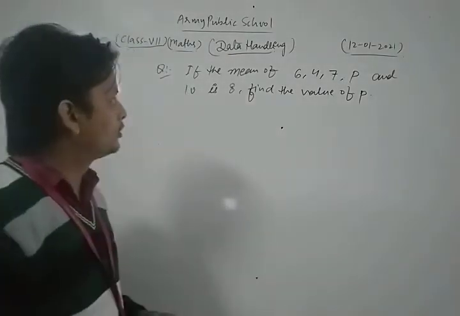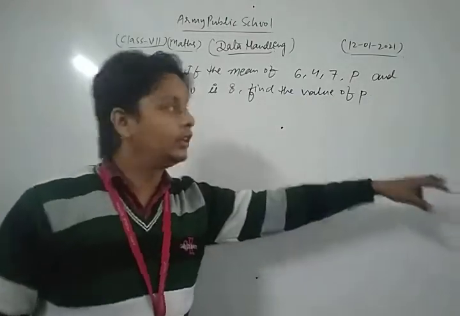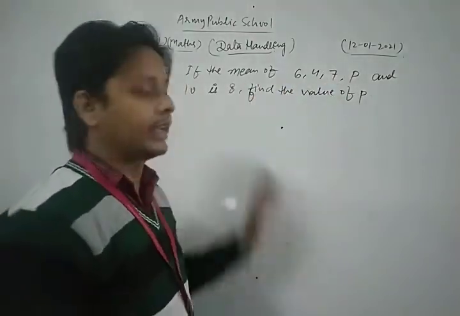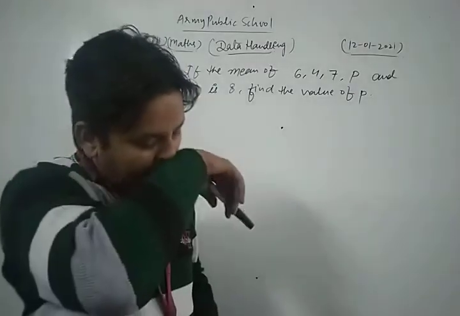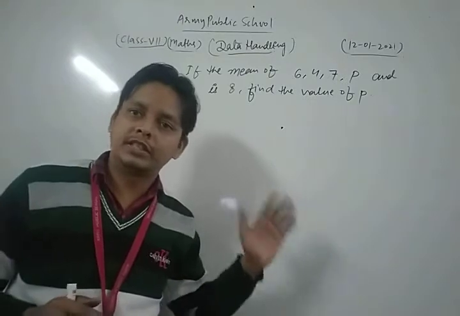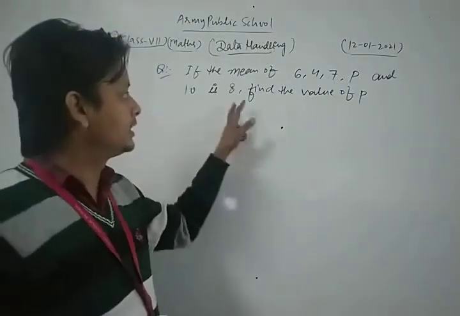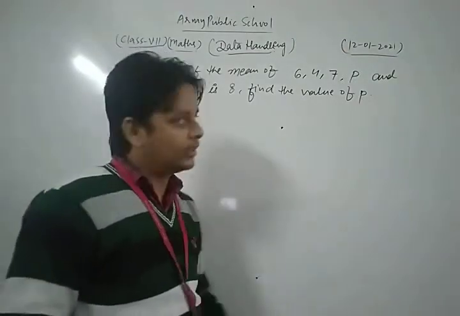In that question, the mean of the values 6, 4, 7, p and 10 is 8. The mean of the given data is given as 8, and we just have to find the value of p. So let's see its solution.